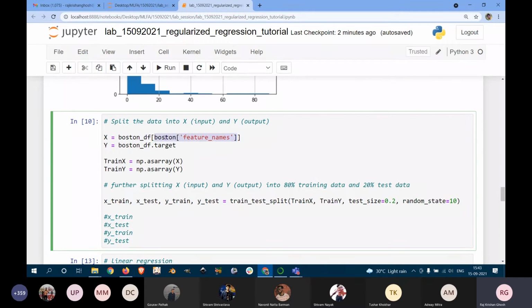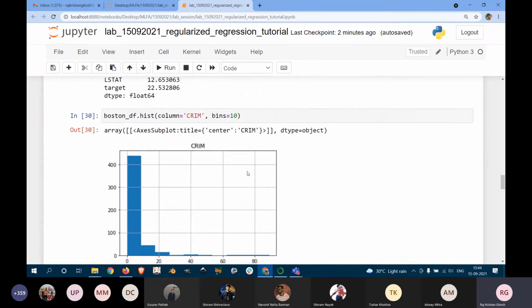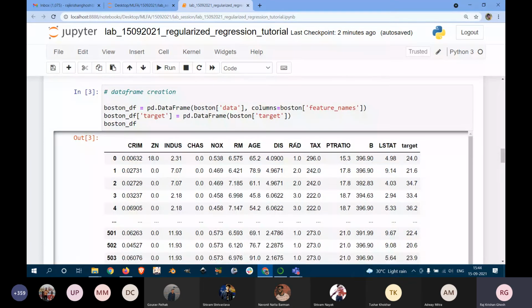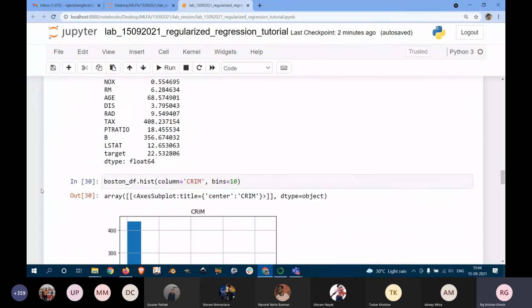So these names will be taken and only the corresponding columns from Boston DF will be put in X. So only the features will be stored in X. Okay. Similarly, we can write y equals Boston DF dot target. If we write dot target, then these target values will be put in Y. Okay.